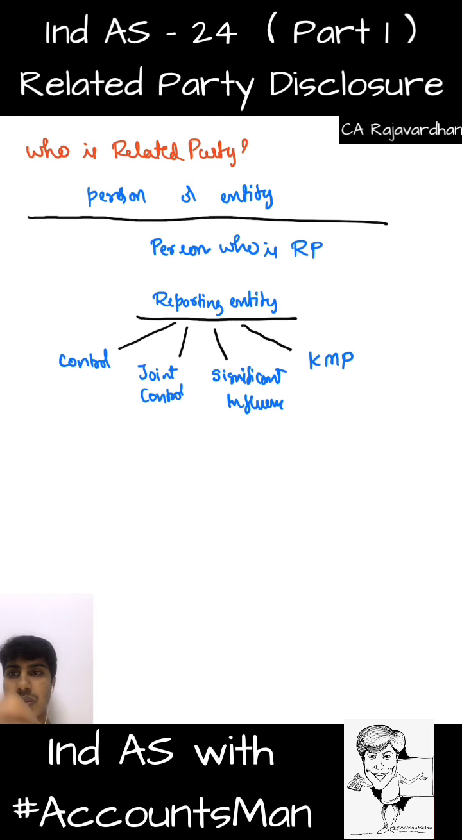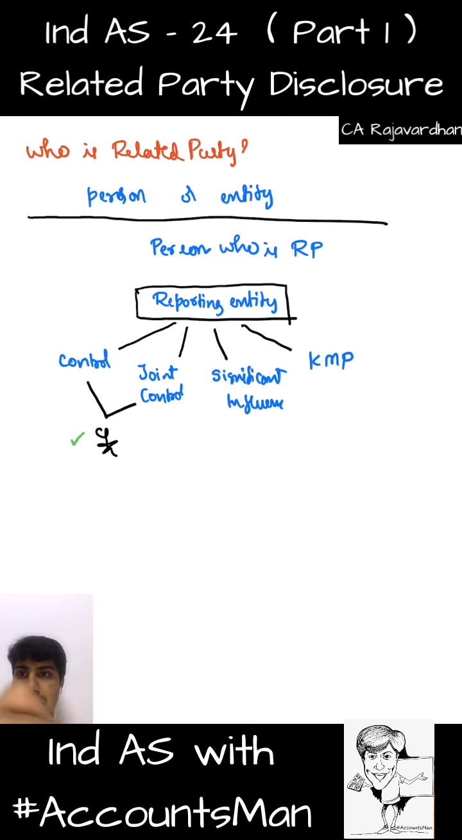Now assume there is a person. This person has control or joint control over the reporting entity, or the entity that we are presently trying to identify the related party for. Is this person our related party? Yes. Wherever I put green tick, it means that that person is a related party. This person is our related party.